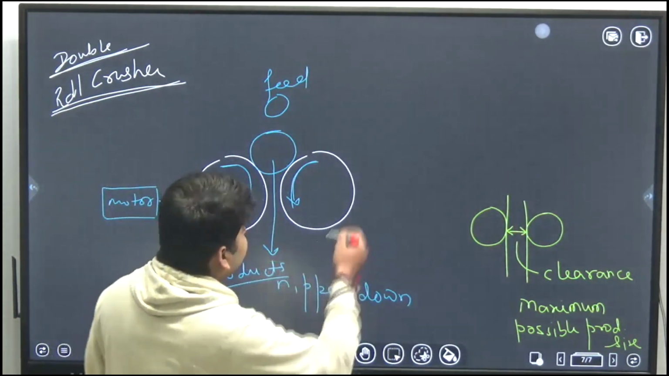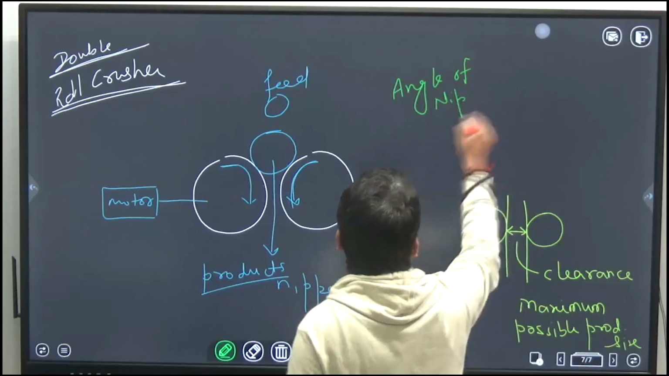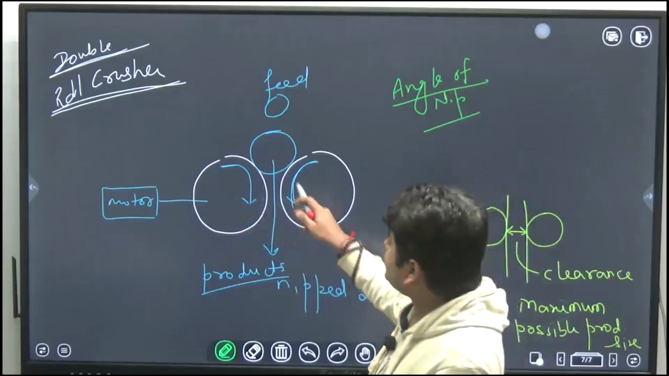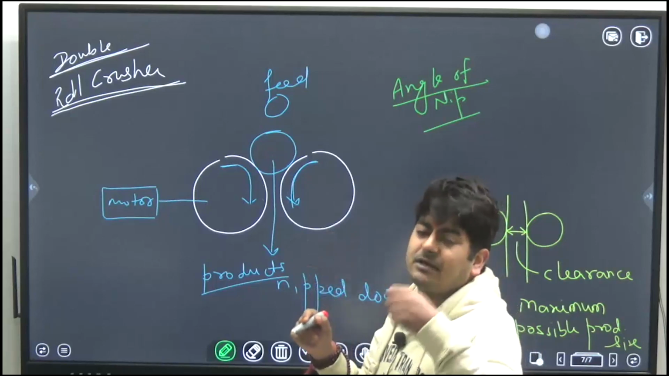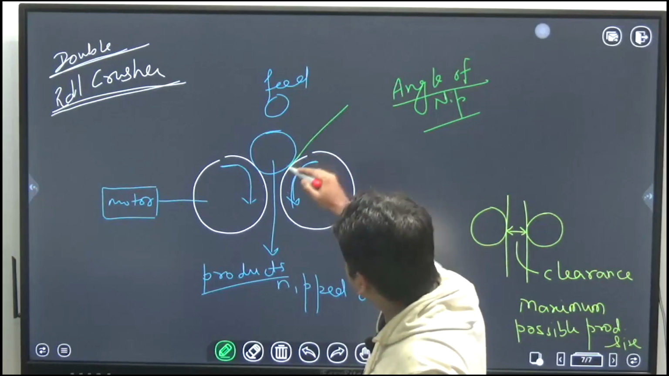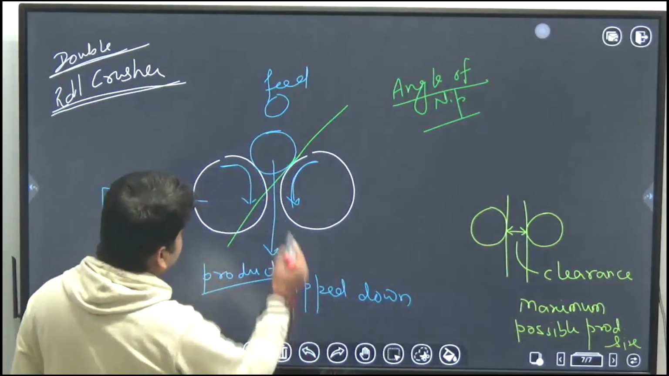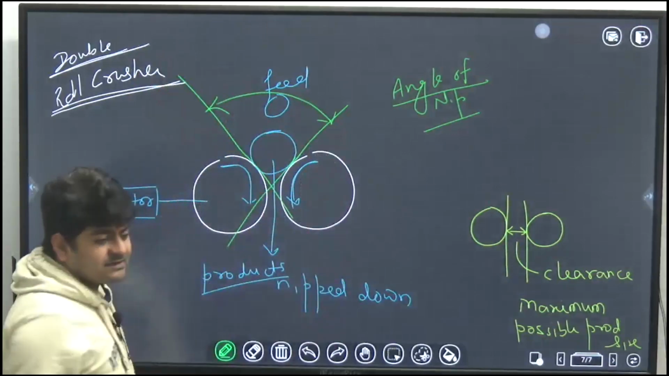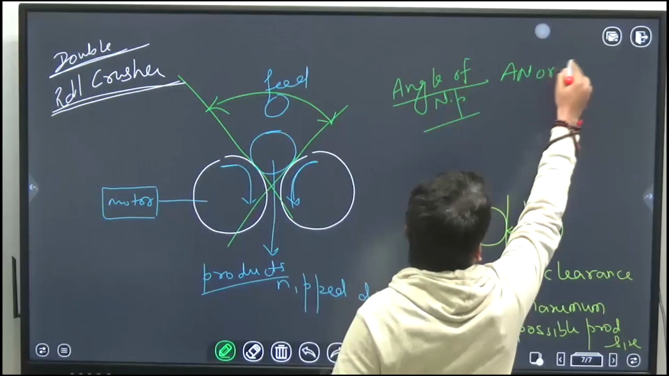So here one formula is there which you should know, that is angle of nip. What is angle of nip? See, these are the two rolls. Feed is connected with these two rolls. So if you draw a tangent between the feed and the rolls, okay, so here we will have the tangent like this. Here as well we will have a tangent. So the angle between these two tangents is called angle of nip. We can denote that by AN or alpha.